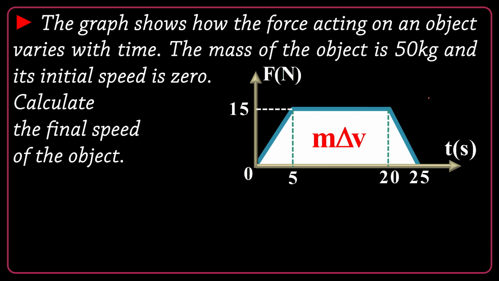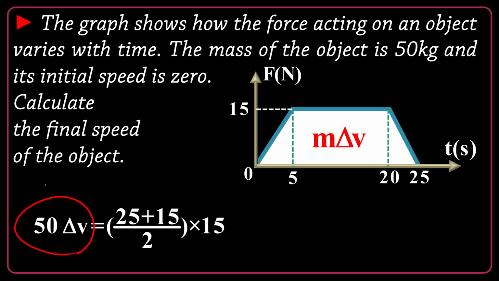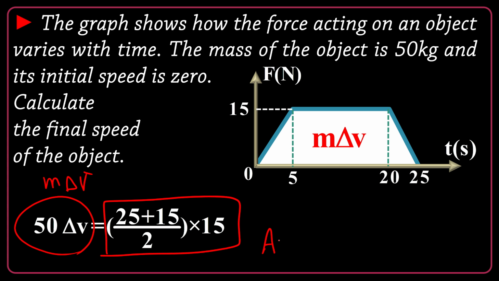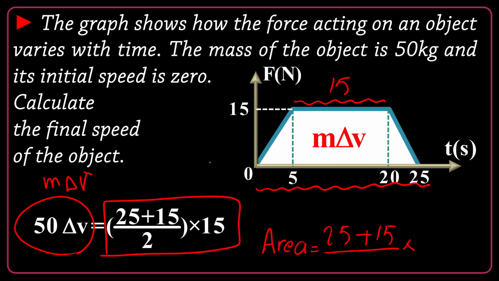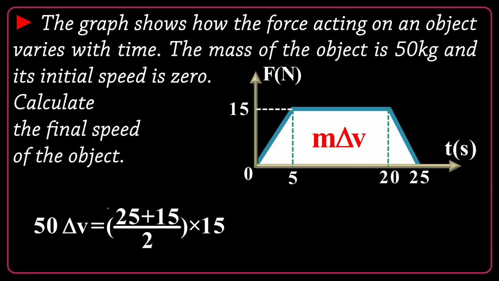Let's do it. Here I have J, m delta V, and here the area of the trapezoid. Area of trapezoid is very easy here. Here I have the larger base, 25, plus smaller base, 15, times height. Height is 15, divided by 2. This is something you see here. Left side, mass 50 times delta V. If I find the delta V, it's done.